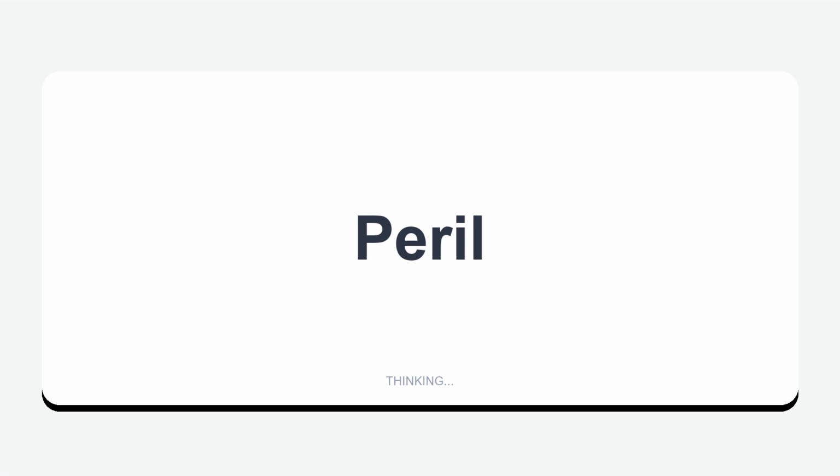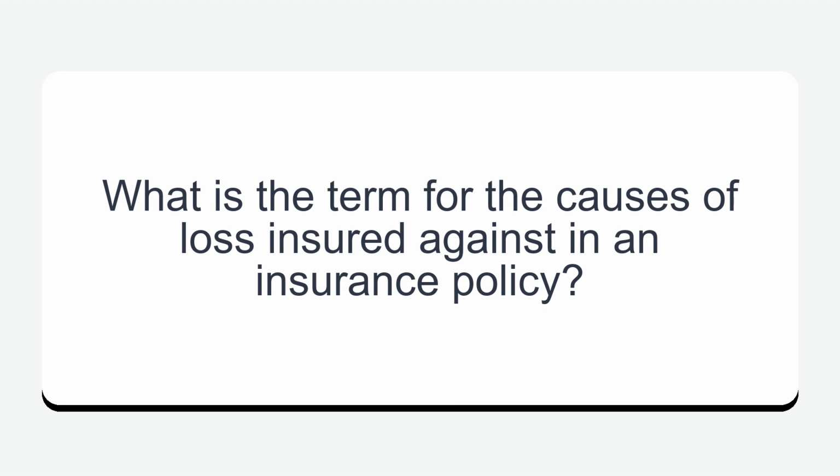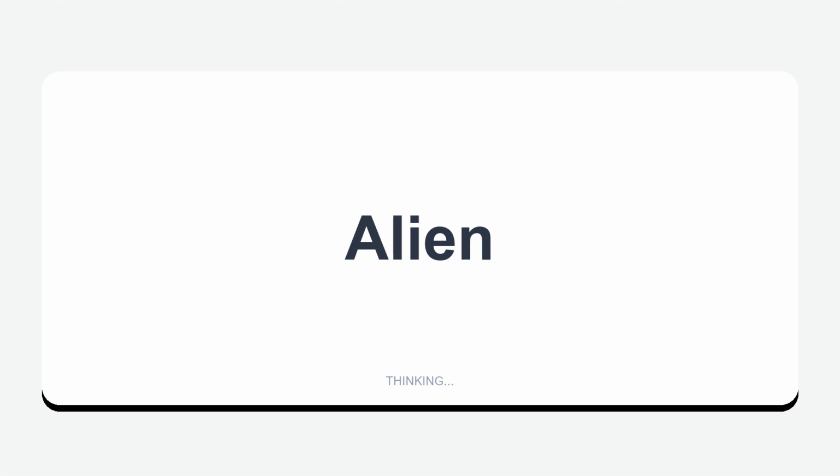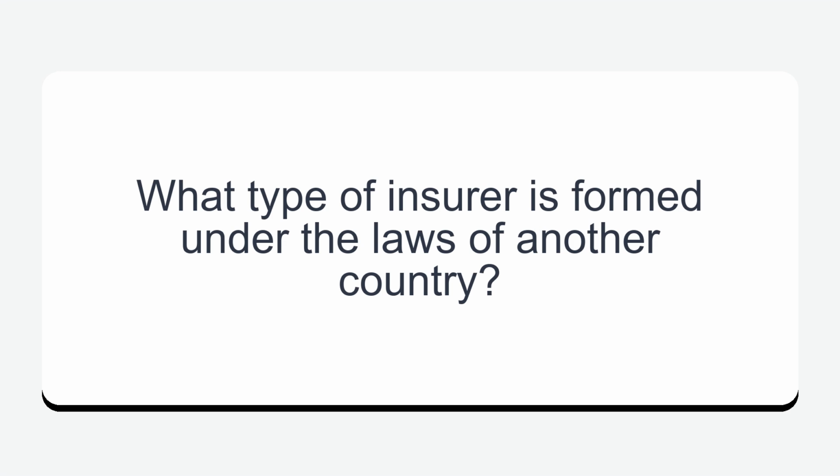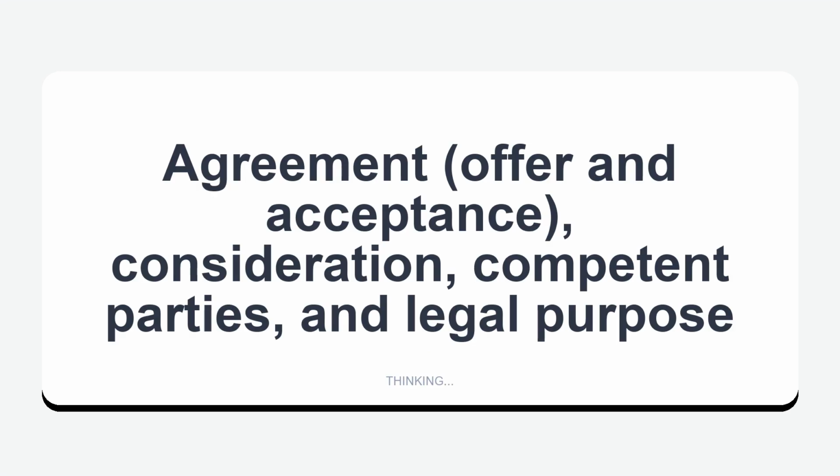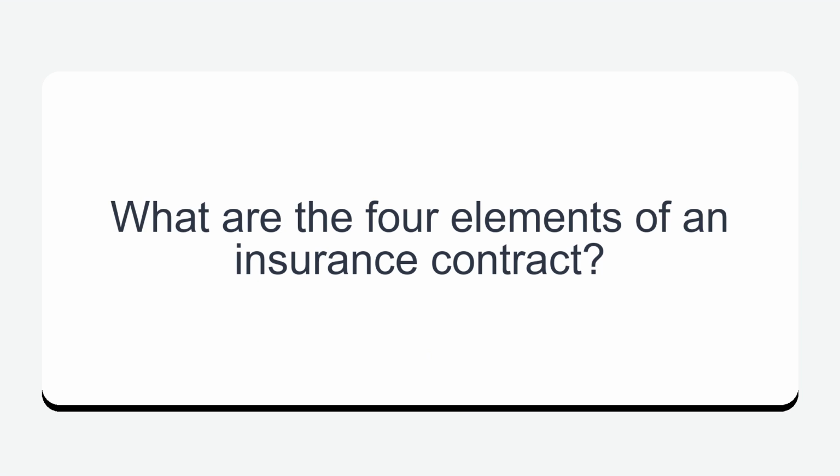Peril. What is the term for the causes of loss insured against in an insurance policy? Alien. What type of insurer is formed under the laws of another country? Agreement, offer and acceptance, consideration, competent parties, and legal purpose. What are the 4 elements of an insurance contract?